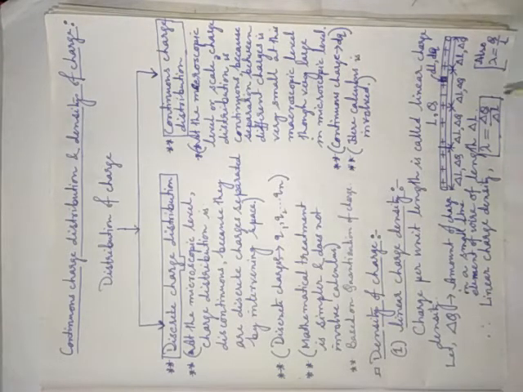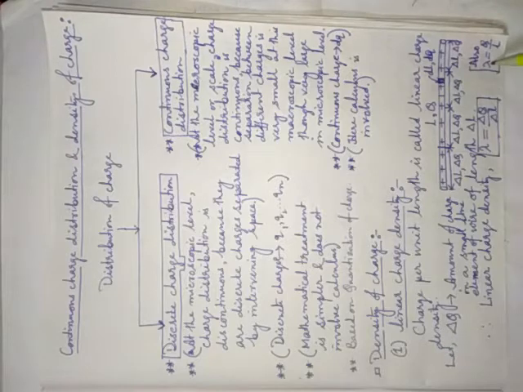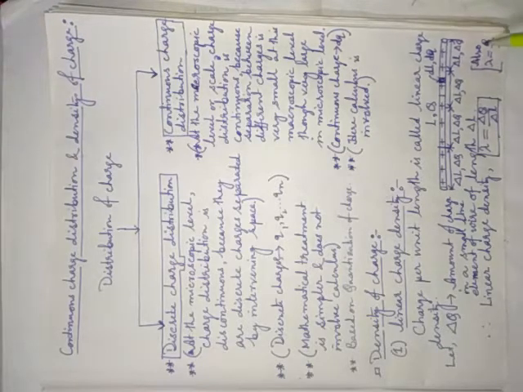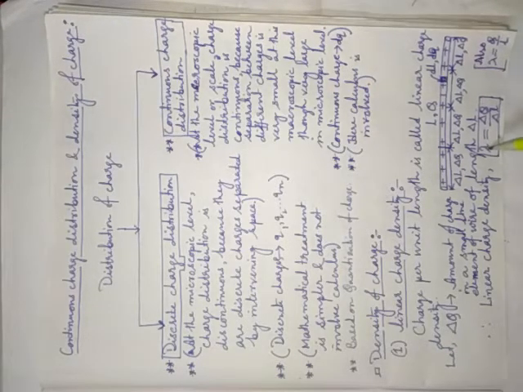Okay, but in your textbook this formula, lambda equal to Q by L, is not given. Actually in your book it is given lambda is equal to delta Q by delta L, but both are the same thing. Why in your textbook is it not clearly mentioned? Why haven't we considered Q by L? Why have we considered delta Q by delta L?